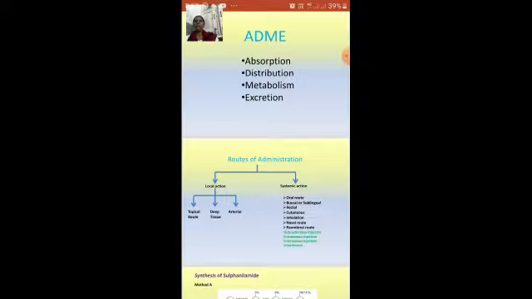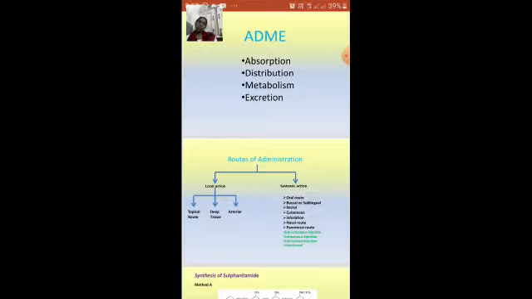The drug should be absorbed properly by the tissue and distributed properly. Then the proper fighting, or the inhibition of the metabolism, should be done. Then the unreacted or unwanted drug, whichever is present in the body, should be excreted at the right time and at the right intervals.